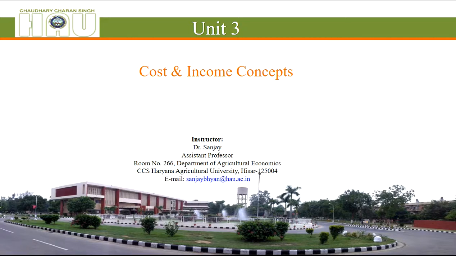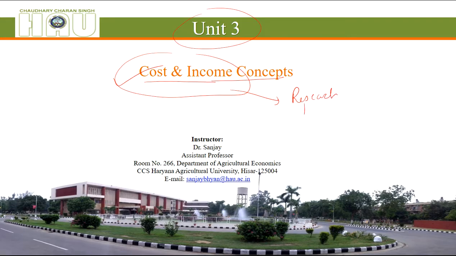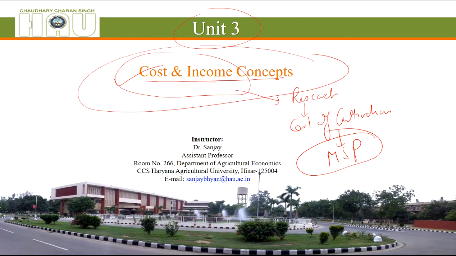Today we'll be starting the third unit of our course AGCon 302, and we'll be talking about various cost and income concepts related to a farm. Generally, these cost and income concepts are used for official data collection, that means data collection for research purposes, based on which the actual cost of cultivation of crops is calculated, and based on which MSP, which is being talked about a lot these days, is decided. So you can understand the importance of this concept.